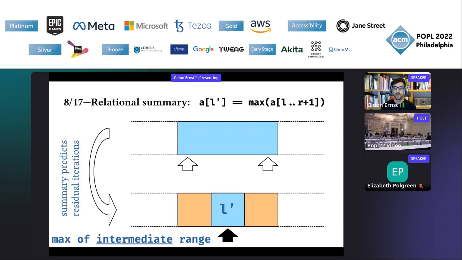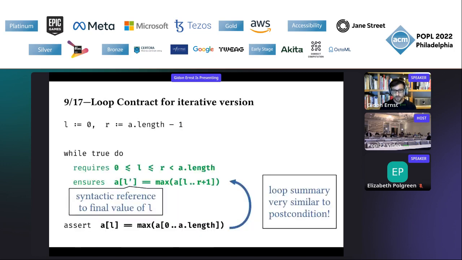So the upper blue area, the maximum of this area is denoted by L prime. And if we plug this into our iterative program, then we see that first of all, we are using a syntactic reference to the final value of L here in the ensures clause. And we also see that this summary is very similar to the postcondition that I had omitted earlier, but which is shown on this slide. And we don't need the existential quantifier, for example.